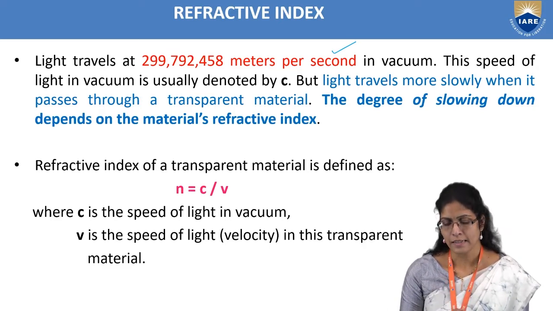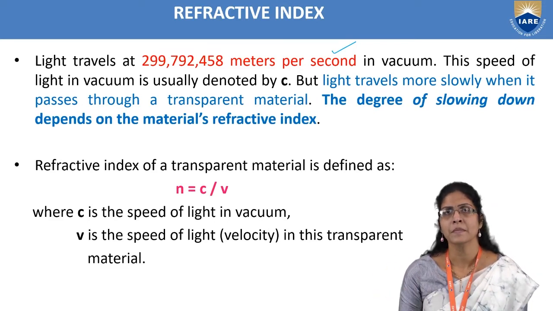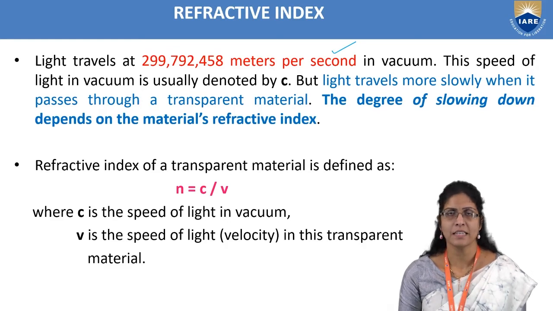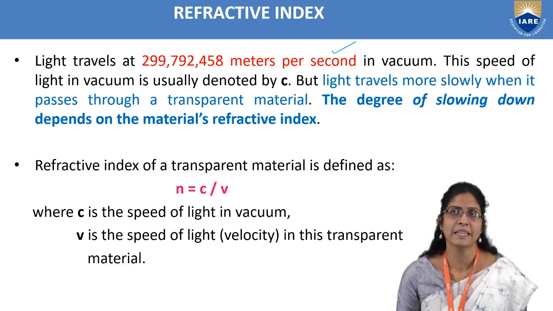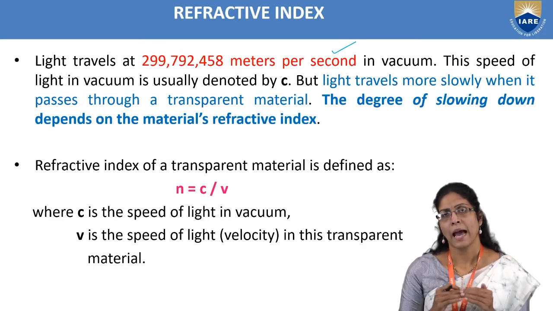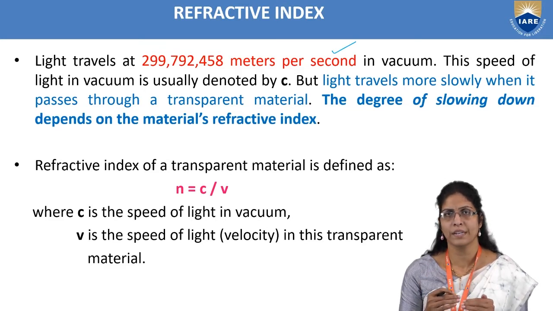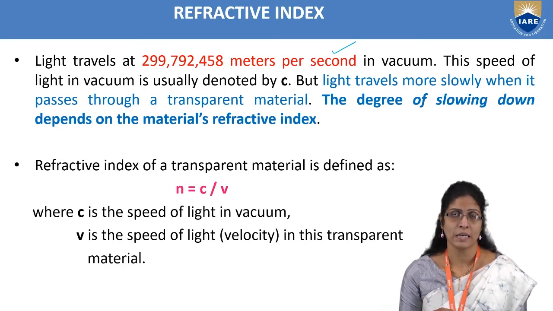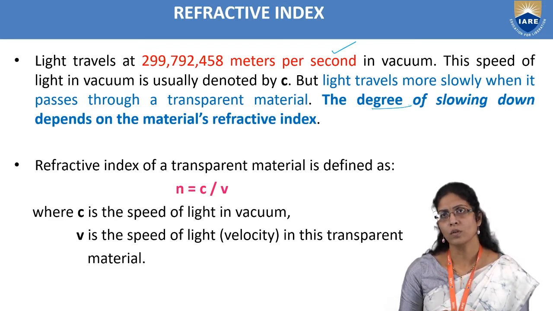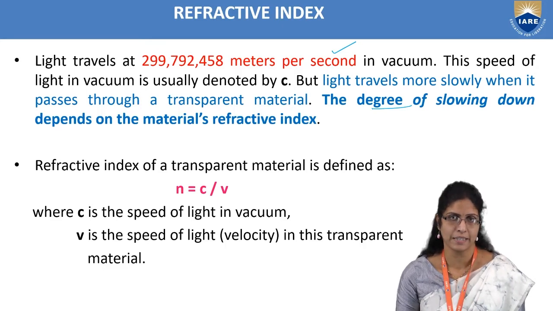Light travels more slowly in a transparent material when compared to air. That is, when light passes through a transparent material, it slows down. How much it slows down is known only when you look at the refractive index of that particular material.